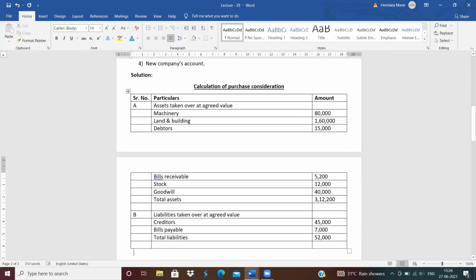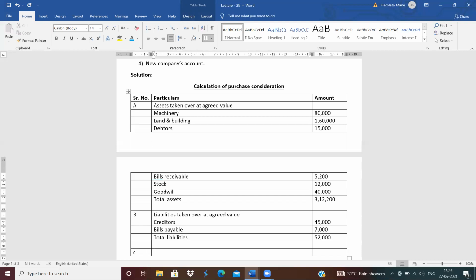And next is C. C is purchase consideration. How to calculate the purchase consideration? A minus B. So 3,12,200 minus 52,000, that is 2,60,200. Clear? How to calculate the purchase consideration?